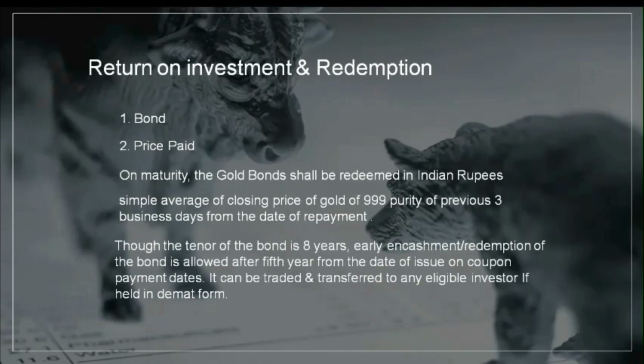Though the tenor of the bond is 8 years, early encashment redemption of the bond is allowed after the 5th year from the date of issue on coupon payment dates. It can be traded and transferred to any eligible investor if held in demat form.